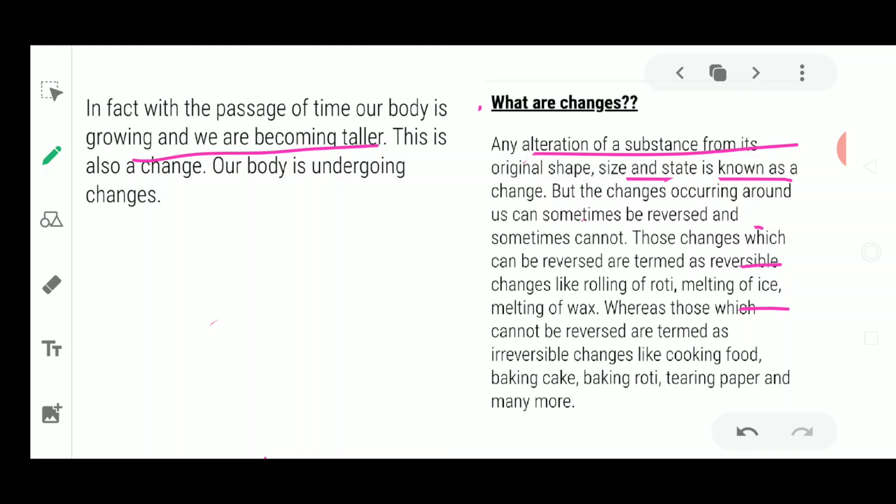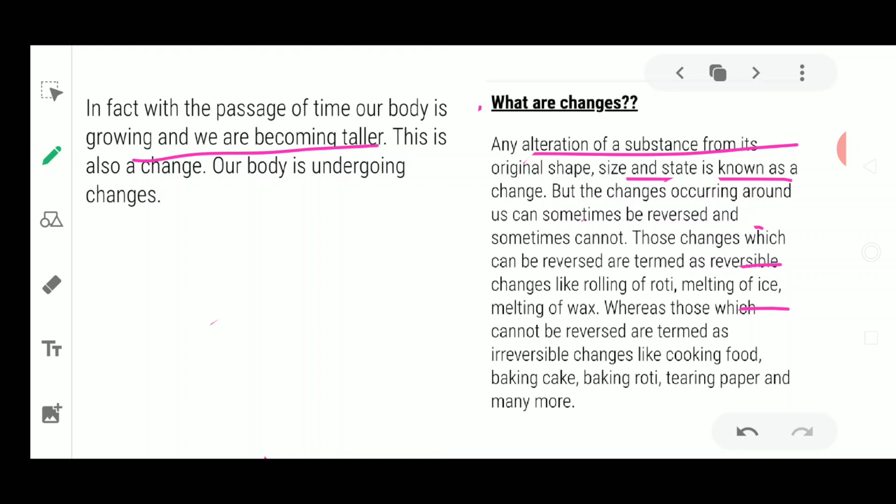Now, rolling of chapati also is a reversible change. You can roll a chapati in any shape. You can change the dough, you can make dough balls, and then you can change them into different shapes. So these shapes could be reversed, but once this roti has been baked, you cannot convert it back to its original form. So that is an irreversible change.